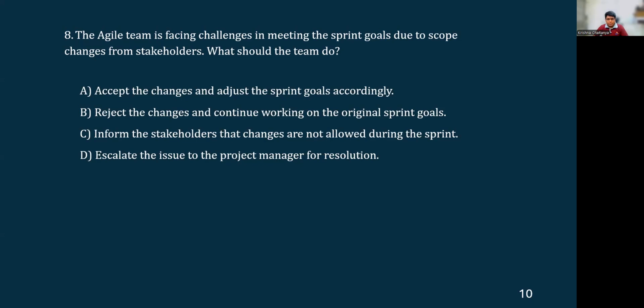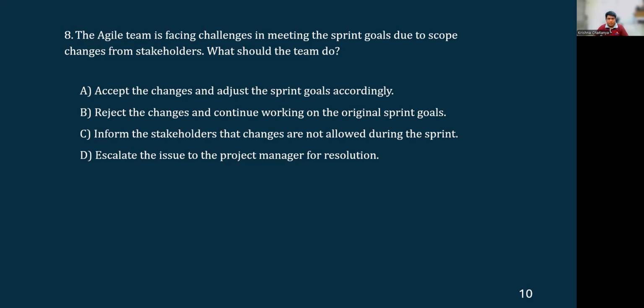Okay. Yes, we can suggest that if whatever changes that they are suggesting is not going to impact the current sprint. What if the stakeholders are suggesting the changes such a way that the sprint goal can be enhanced or delivered in a better way, right? So in such cases, if we are ignoring those changes and proceeding further with whatever we have decided, which means we are actually under delivering to the stakeholders' expectations, right? So which means we cannot ignore or inform the stakeholders that we cannot make any changes during the sprint.